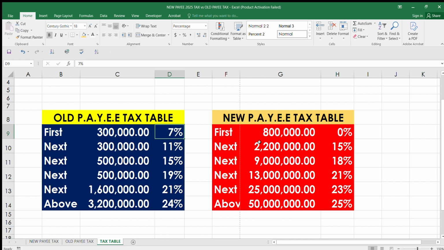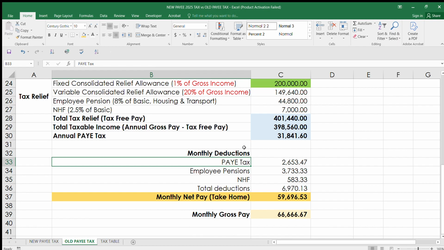So let's look at the way the tax affects the individual salary per month or per annum, as the case may be. Now, this is a template.